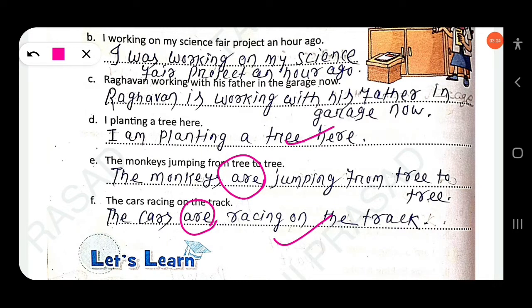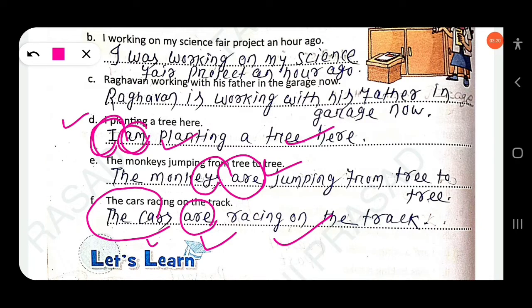First you have to look at the subject. Here the subject is plural, so the verb must be plural. So here the monkeys, you have to add a plural verb. Here the subject is I, singular, so the verb must be singular: I am. Raghavan is singular, so the verb must be singular.